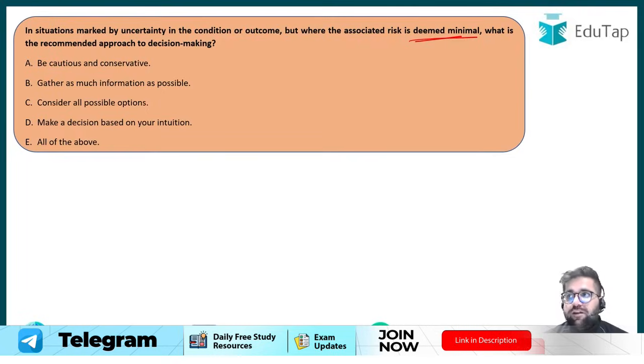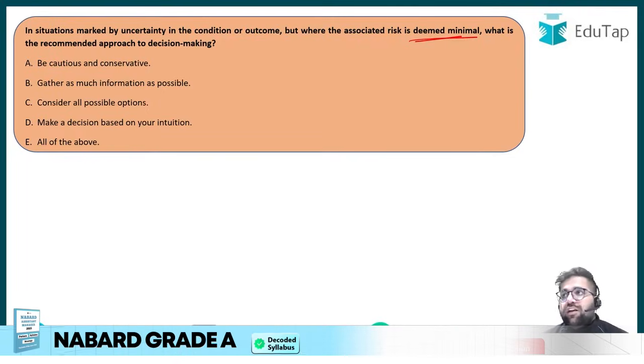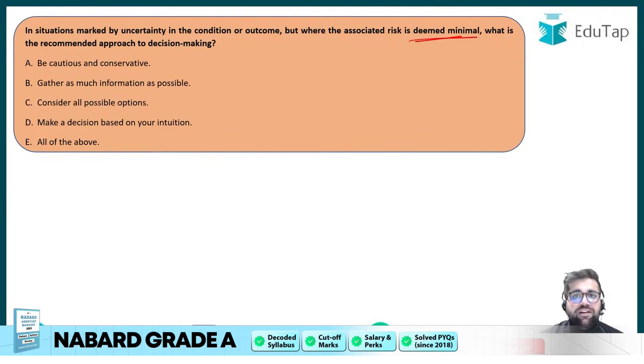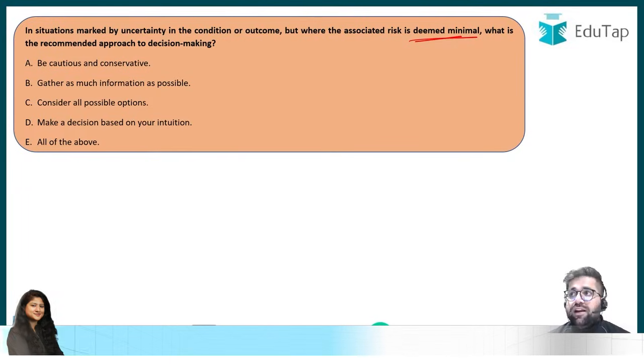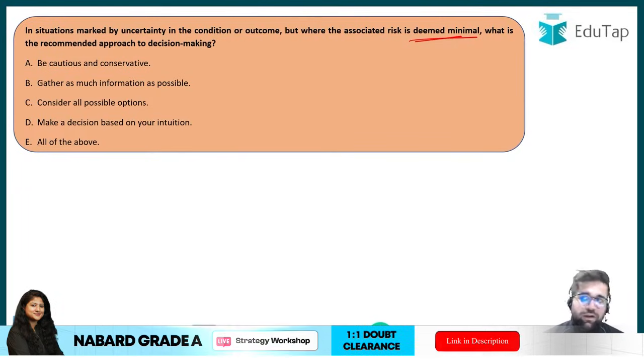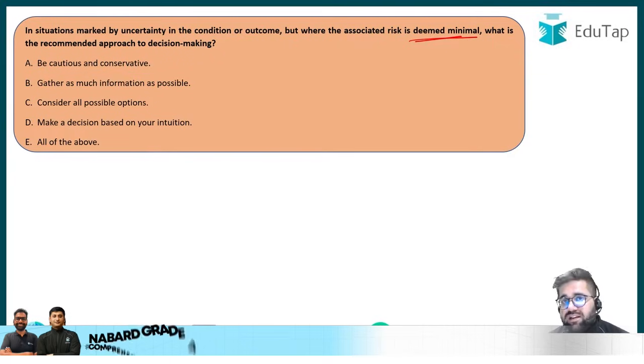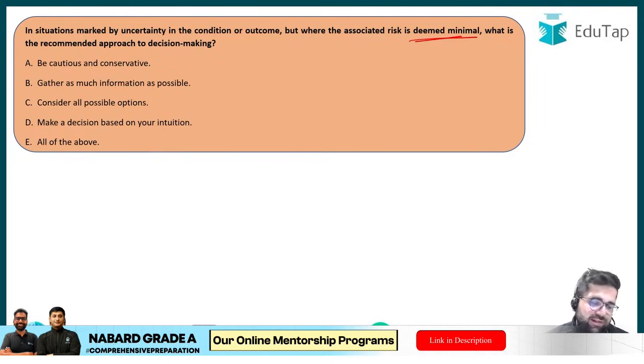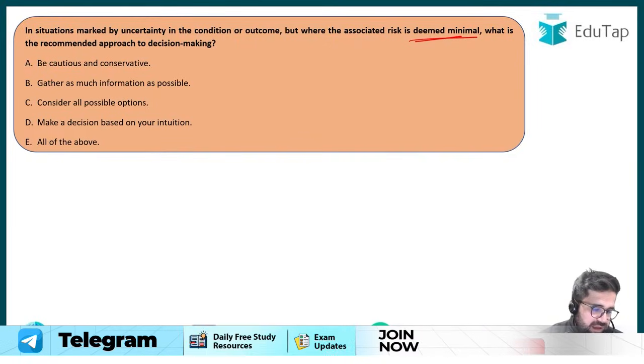For example, if the weather report is saying that tomorrow rain will occur, definitely they will give you a message that tomorrow the chance of rain occurring is 60%. So 60% is what? 60% is a kind of probability. So in risk, definitely probabilities or chances are there, but in uncertainty, nothing is there. It's like a complete blank.